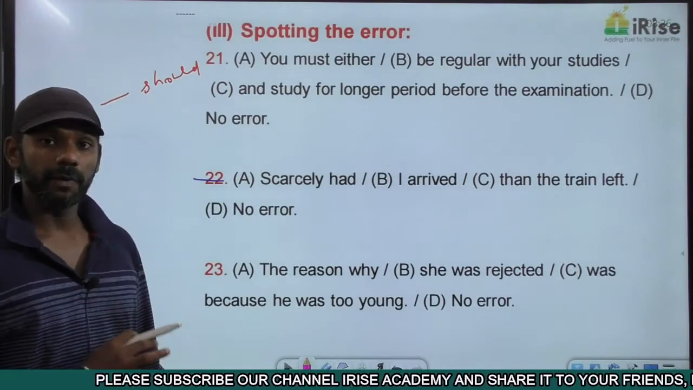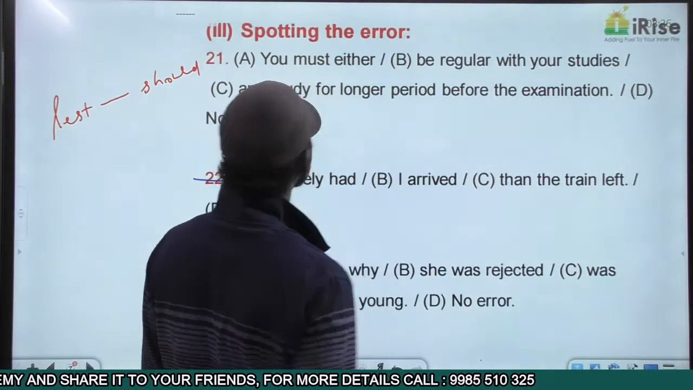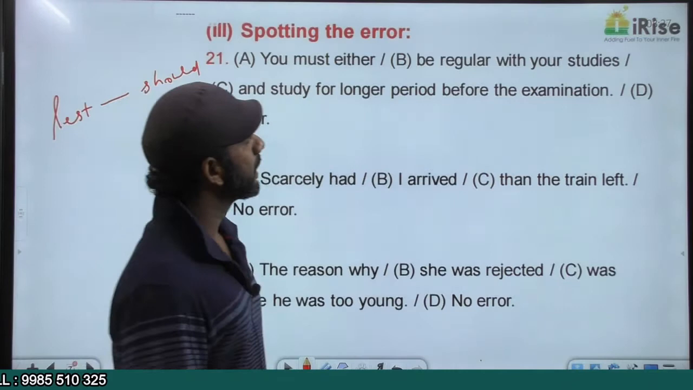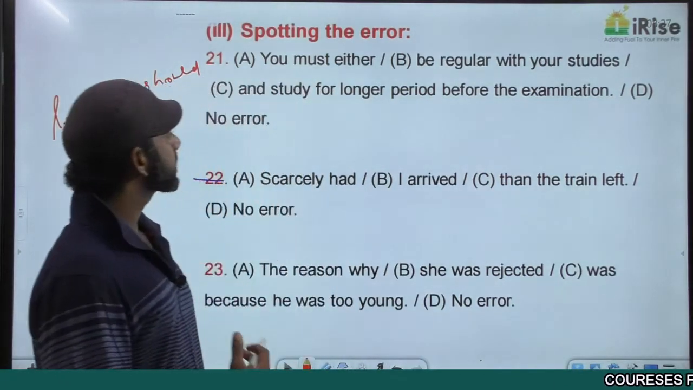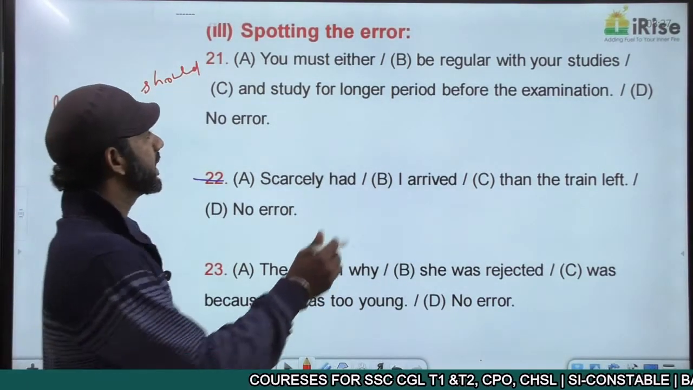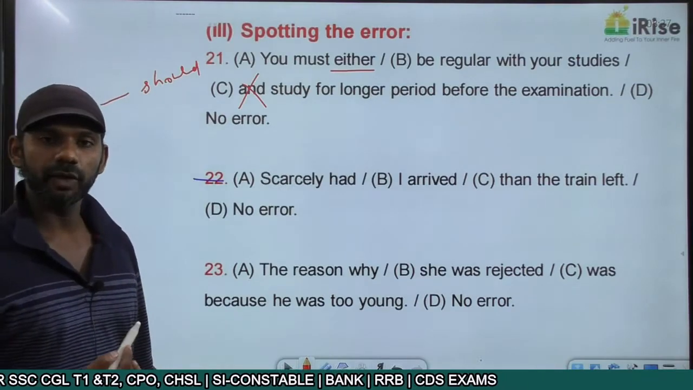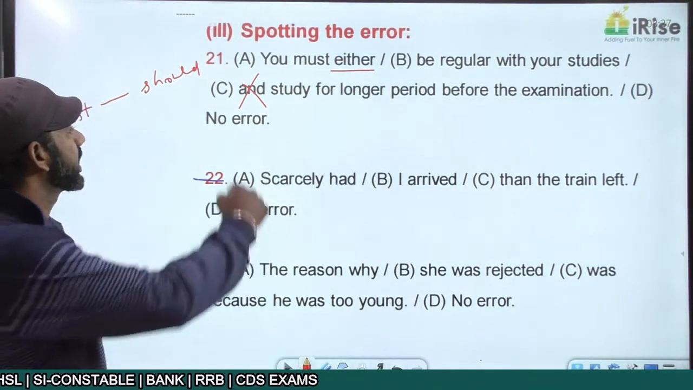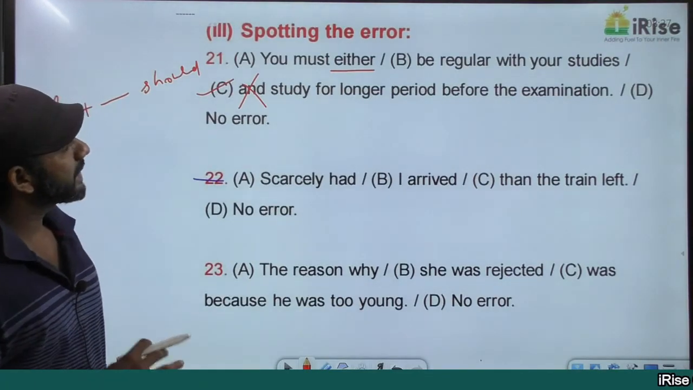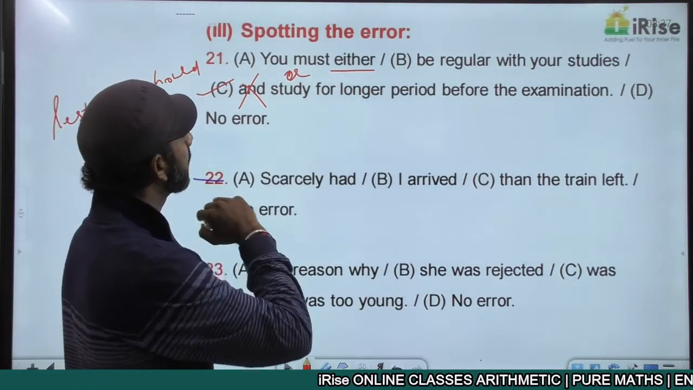We'll go for something on spotting the error. We'll see which part of the sentence contains an error. If there's no error, the answer must be the last option. You must either be regular with your studies and study for a longer period before the examination. And as you know, either cannot be followed by and, either will be followed by or. That is the error. So the error is in part C. So in fact, the correct sentence must be, you should either be regular with your studies or study for longer